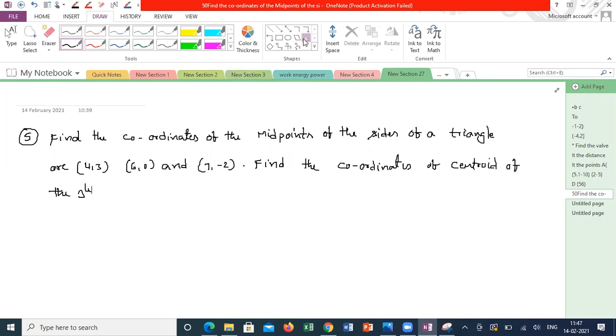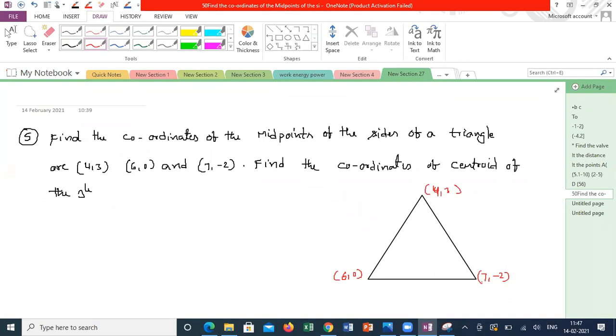So if I'm taking a triangle, it's a random triangle. I don't know what kind of triangle it was. They mentioned A is 4 comma 3, B is 6 comma 0, C is 7 comma minus 2. Sir, got the answer.